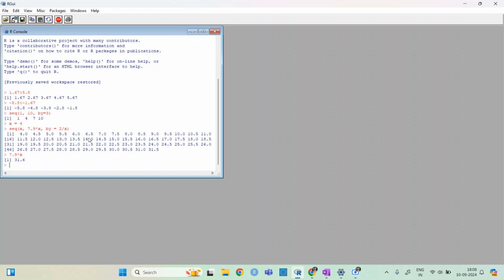If you are not sure, let's say your x is changing with time, or in any data your x is changing, and the from, to, and by values all depend on that particular x, then you can use the sequence function like this, unlike here, when we were giving just numbers.